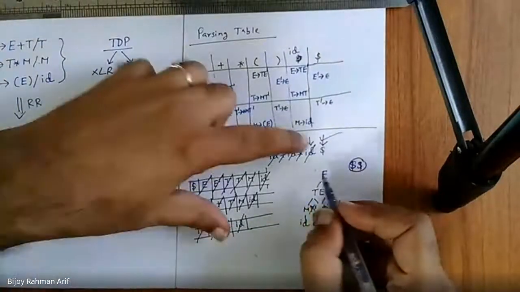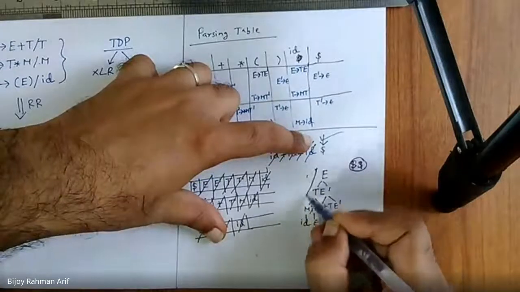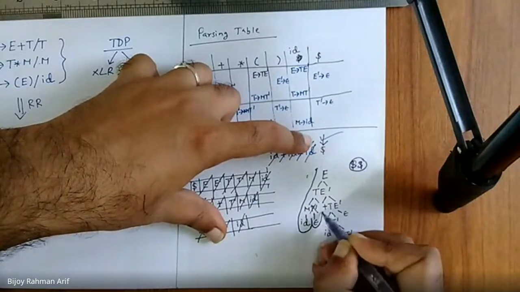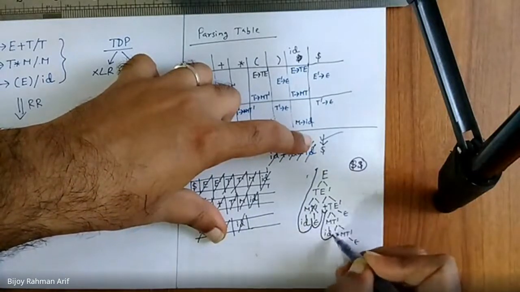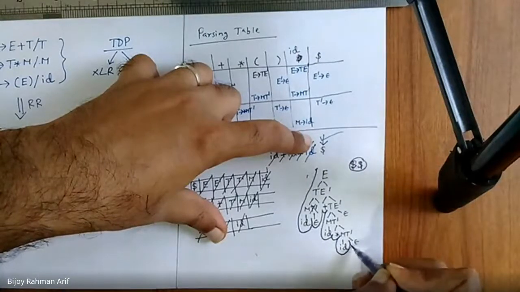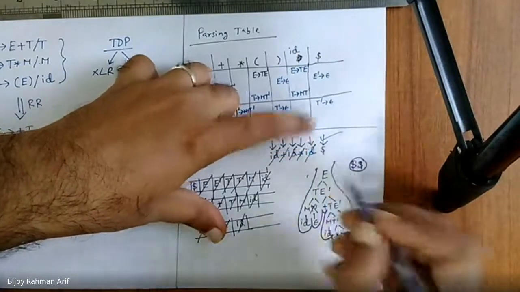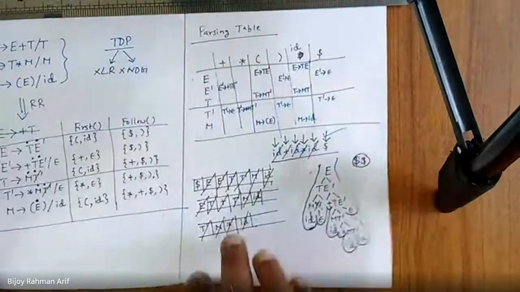Now, what is my yield? ID plus ID star ID, and everything is vanished. So this is my yield. Did you get the process?